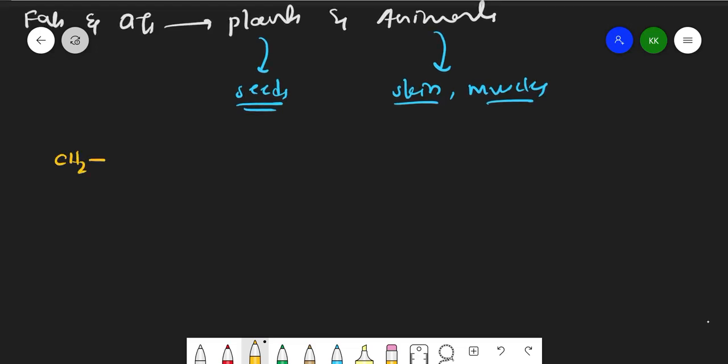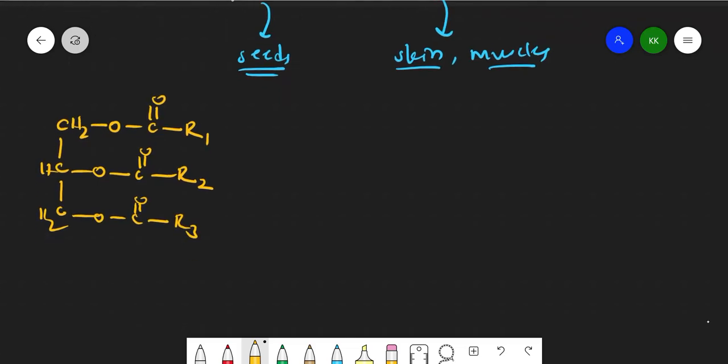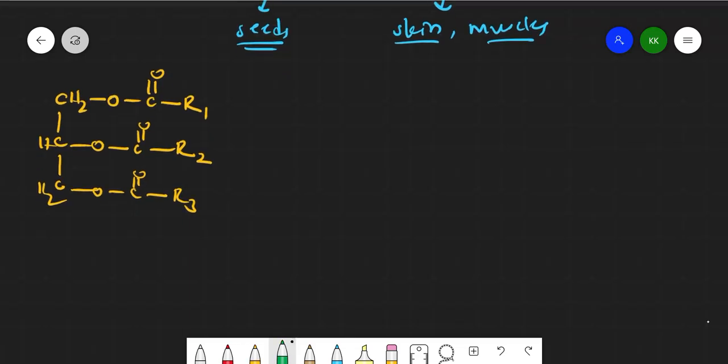So this is CH2 O C O R1, CH O C O R2, and here again CH2 O C O R3. This is nothing but our oils or fats. We call it triglycerides. Why do we call them triglycerides?